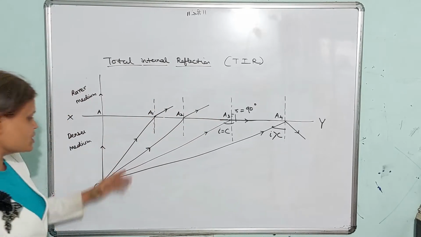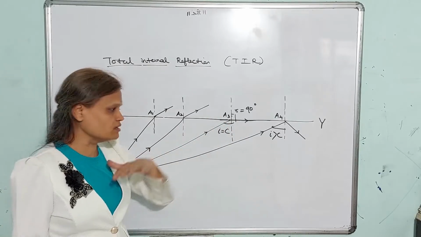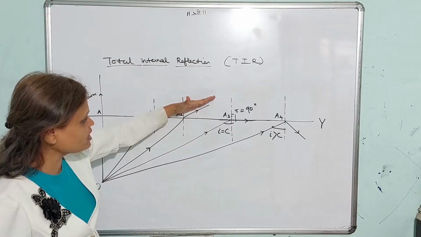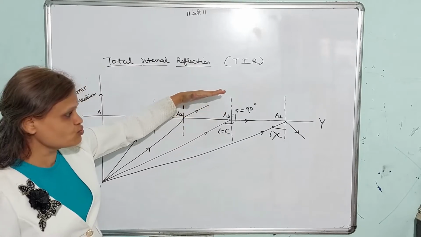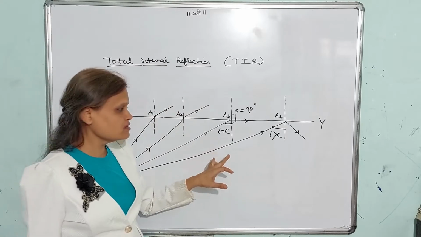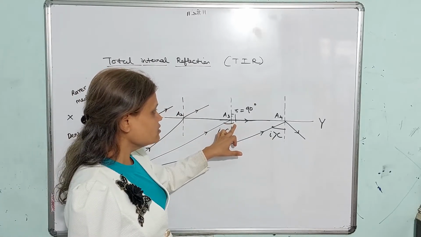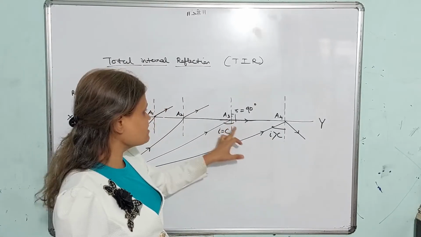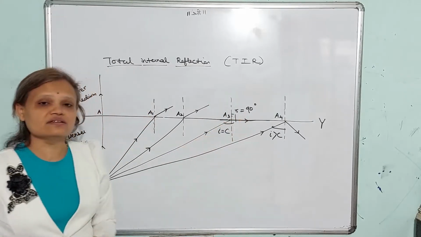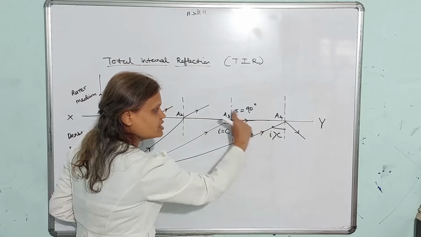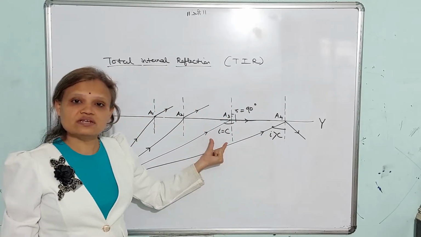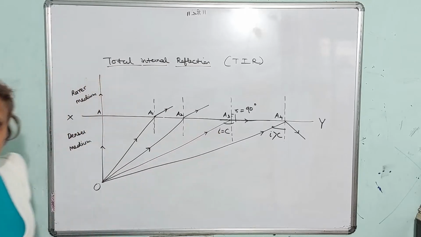At a certain stage, the case OA3 is such that it is bending away from the normal, that is towards this surface. So at a certain angle of incidence, the refracted ray makes an angle 90 degrees with the normal, means angle of refraction is 90 degrees. So this is the refracted ray in this case making angle 90 degrees. That angle of incidence is called the critical angle.